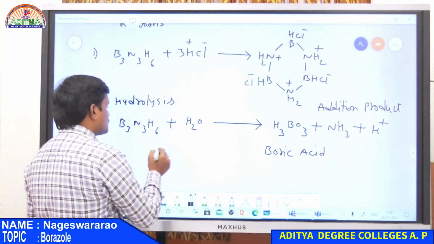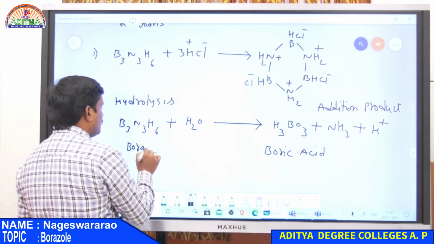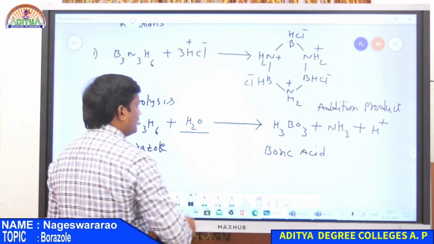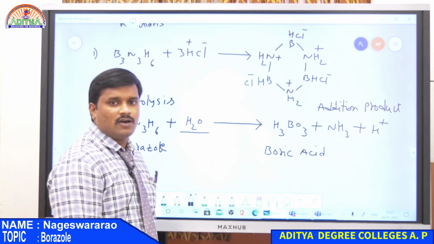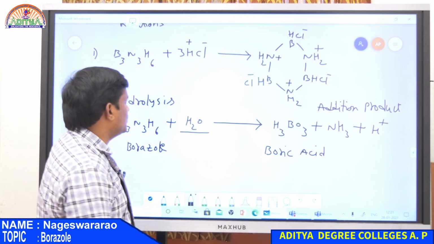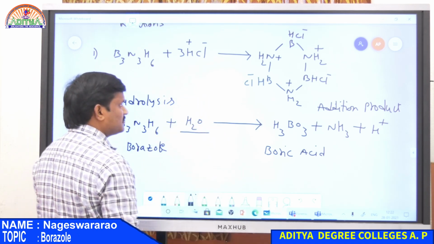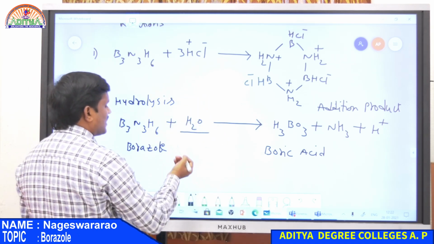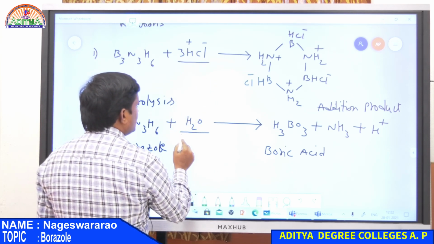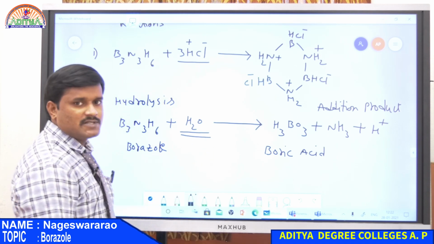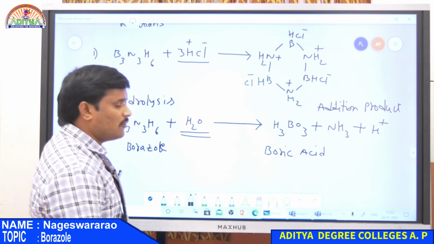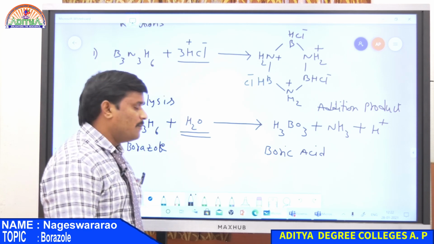That is water. So borazole decomposes into boric acid when it reacts with water, that is, it undergoes a hydrolysis reaction, but benzene does not undergo hydrolysis. So borazole is more reactive than benzene: it undergoes addition reactions, easily adds 3 moles of HCl, and is easily decomposed into boric acid in the presence of water molecules. So these are the reactions of borazole compared to benzene.